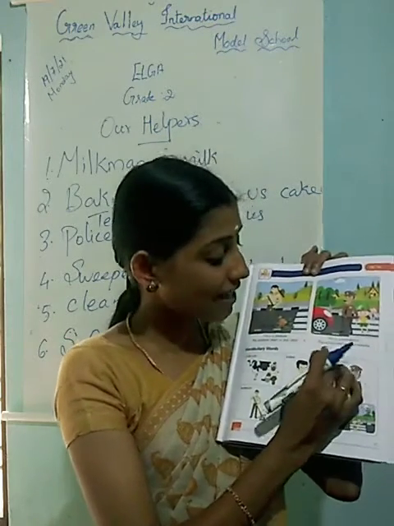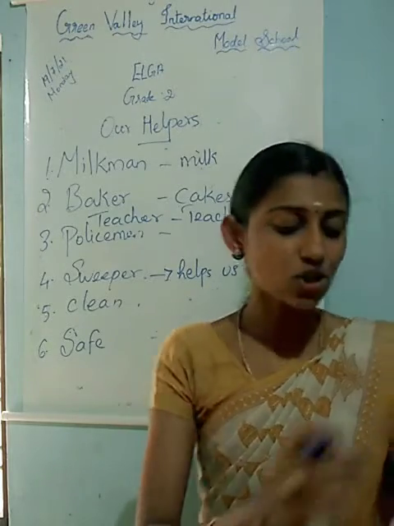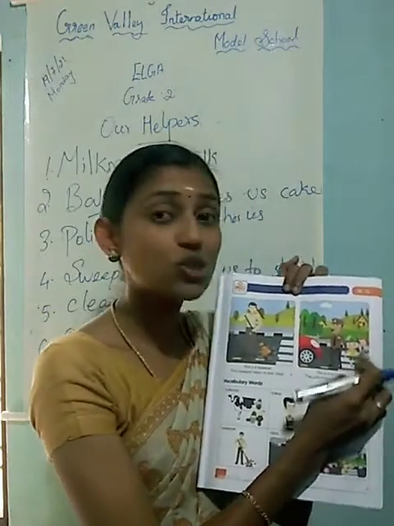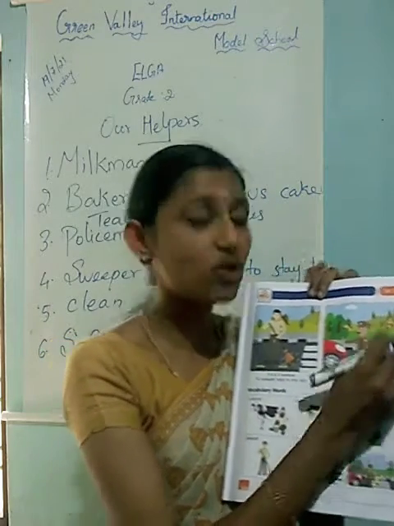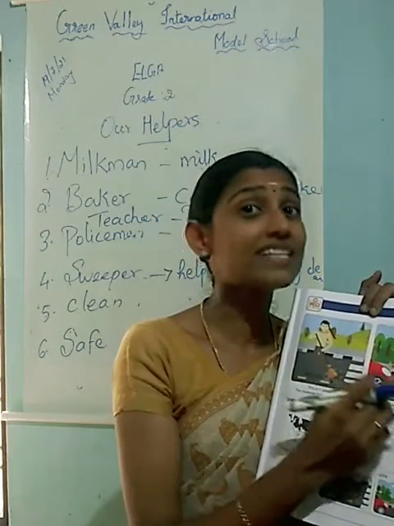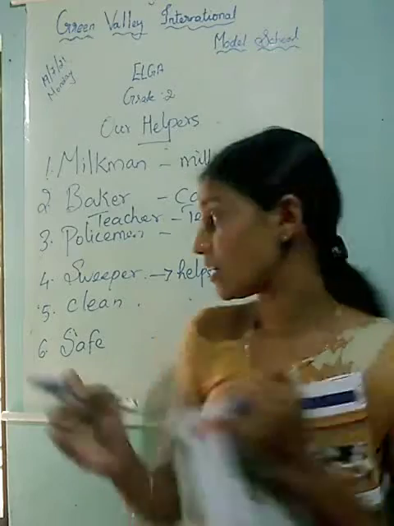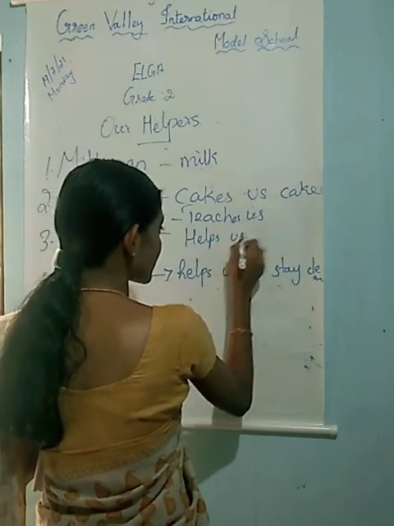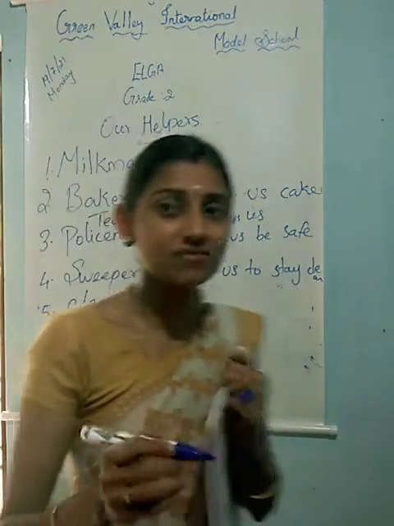Yeah. The next is policeman. This is a policeman. The policeman helps us be safe, right? Look at this picture. What is he doing? He is helping two children to cross the road, right? Yes. So this is how the traffic police help us, right? The police helps us be safe. Okay, children?